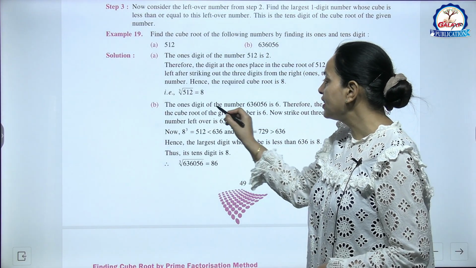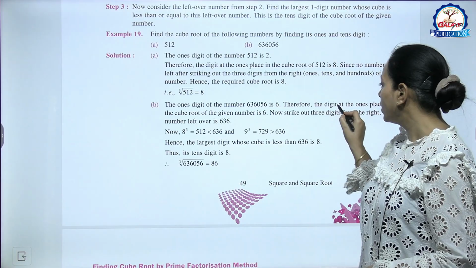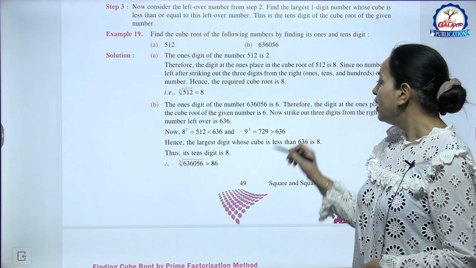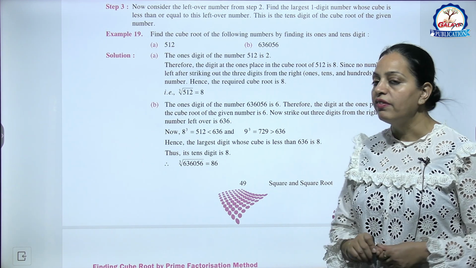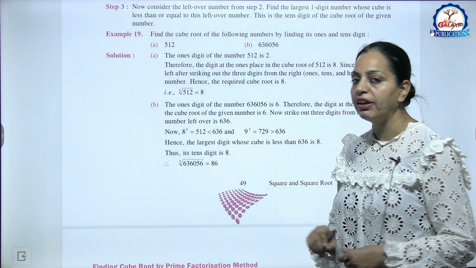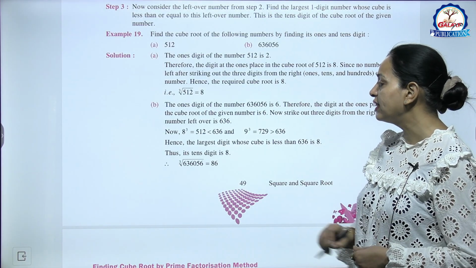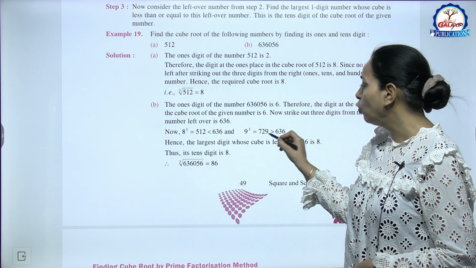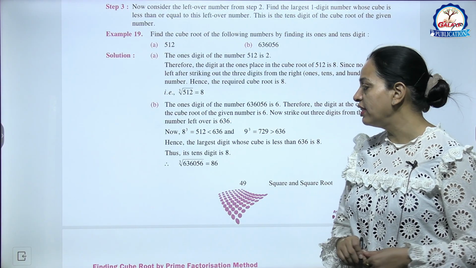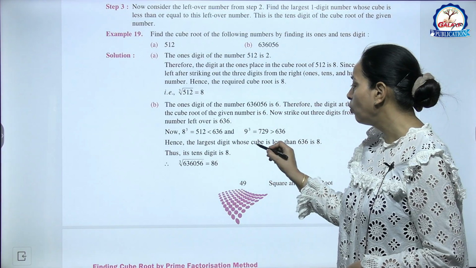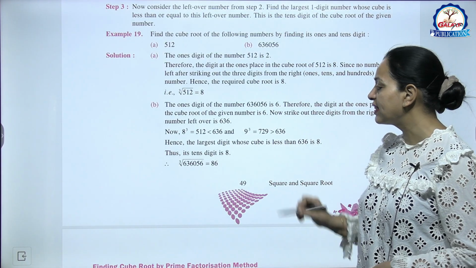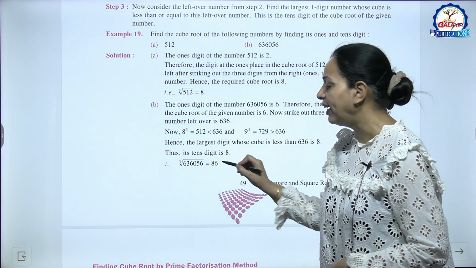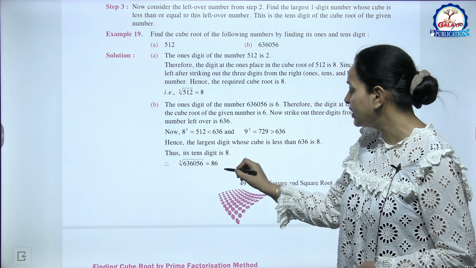Now B part, here this number 1, 2, 3, 4, 5, 6, this is a 6 digit number. So now the ones digit of this number is 6. So therefore the digit at the ones place in the cube root of the given number is 6. Okay, now strike out 3 digits from the right. The number left over is 636. Now 636 is bigger than 512, 8 cube, and less than 9 cube, that is 729. So hence the largest digit whose cube is less than 636 is 8. तो हम tens digit क्या ले लेंगे 8. So number is 86. So cube root of this number is 86.